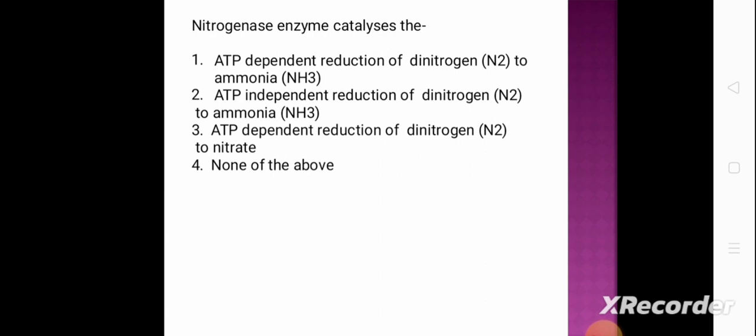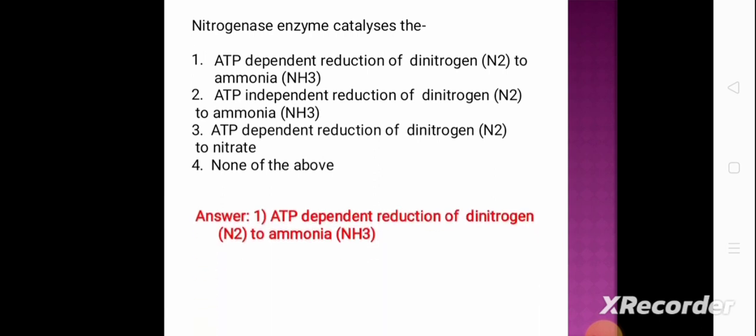Next question. Nitrogenase enzyme catalyzes: option 1 ATP dependent reduction of dinitrogen to ammonia, option 2 ATP independent reduction of dinitrogen to ammonia, option 3 ATP dependent reduction of dinitrogen to nitrate, and option 4 none of the above. And the correct answer is option 1, that is ATP dependent reduction of dinitrogen, that is N2, to ammonia, that is NH3.